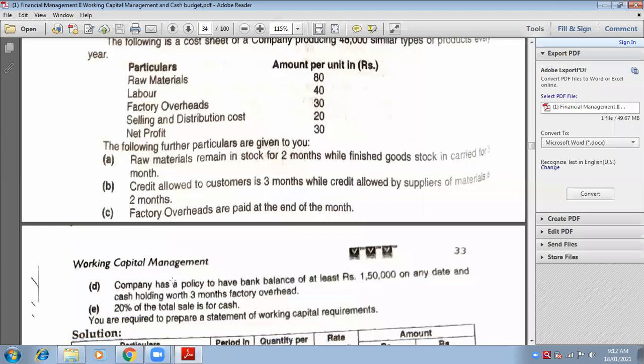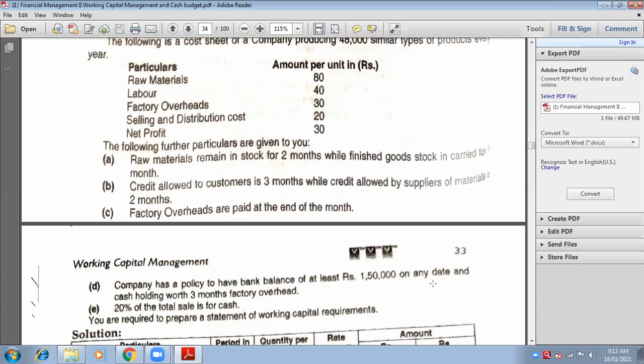Company has a policy. Now look at this point. Company has a policy to have a bank balance of at least 1,50,000 on any date. That is 1,50,000 is cash balance, and cash holding worth 3 months factory overheads. Now this is something that we have to calculate as we calculate other adjustments. So cash is always given. Here also cash is given, 1,50,000, that is the bank balance. But for cash, he says 3 months factory overheads, means 3 months into number of units into rate. The rate will be that of factory overheads.